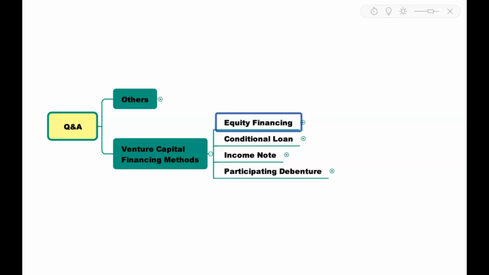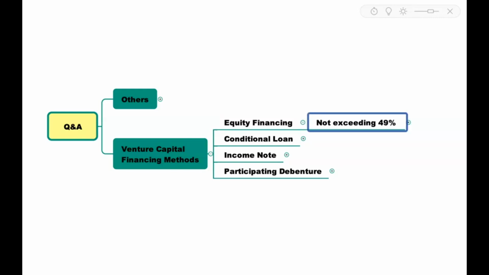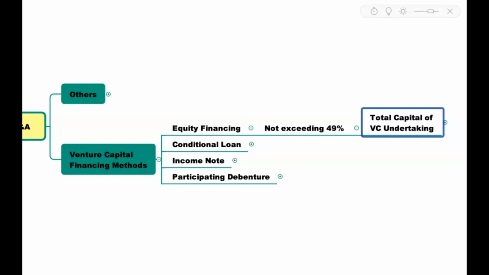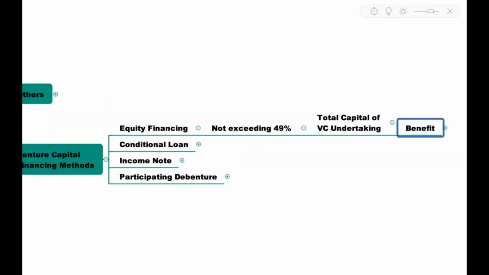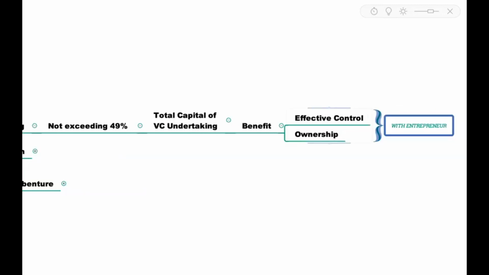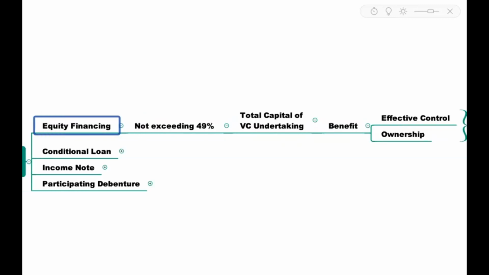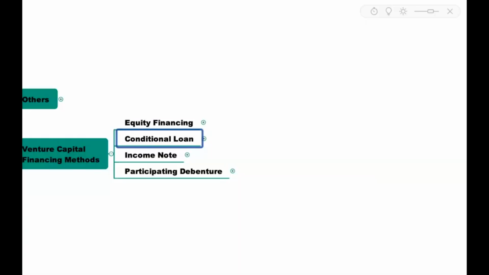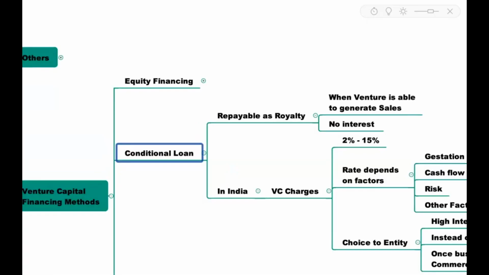In equity financing, venture capitalists will be contributing funds in the form of equity share capital. It will not exceed 49% of total capital of that venture capital undertaking. That is the entity where they are investing funds. So this has some benefit. The benefit is there is going to be effective control and ownership with that entrepreneur itself, because VC's contribution is not exceeding 49%.